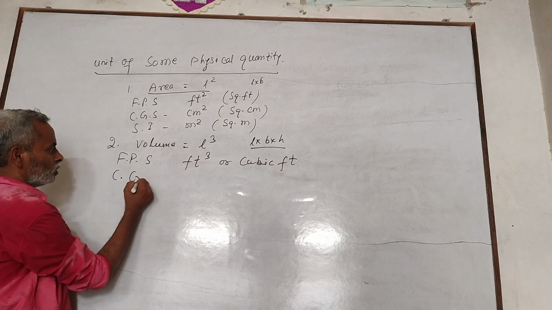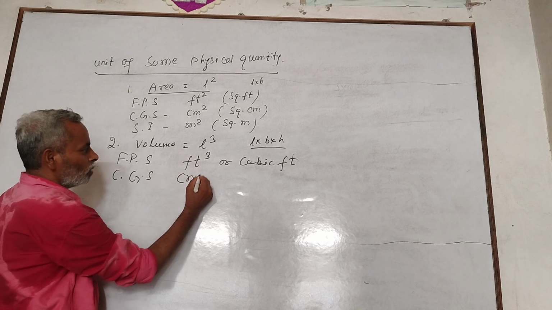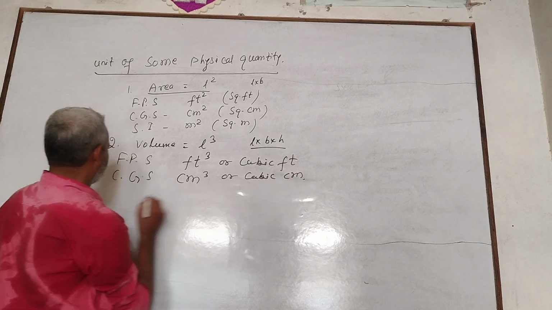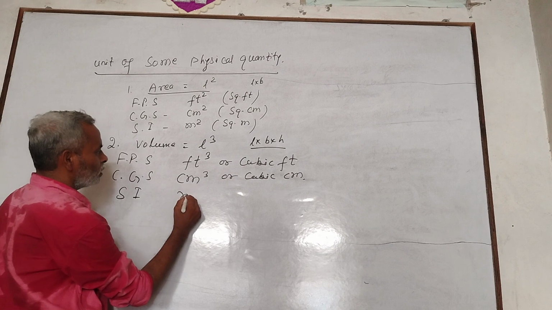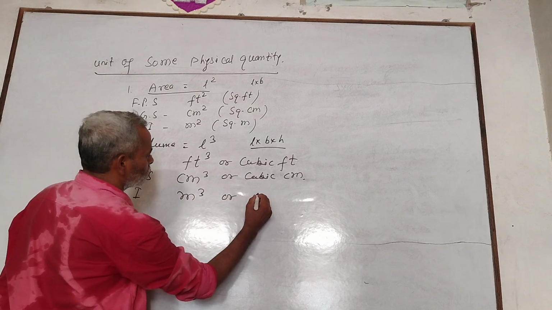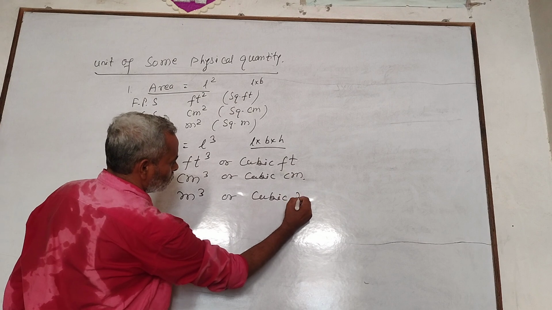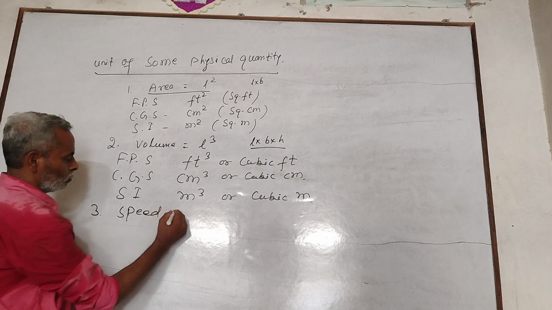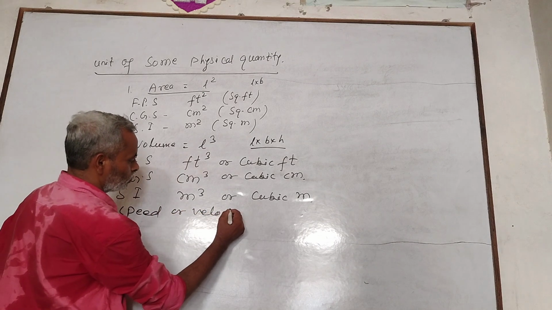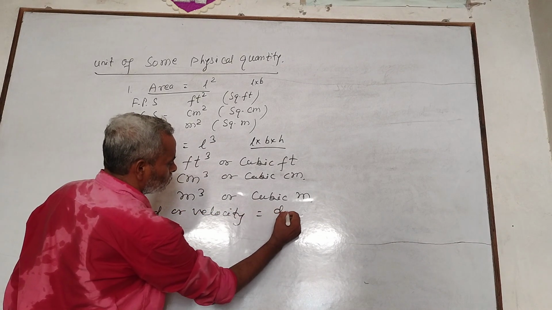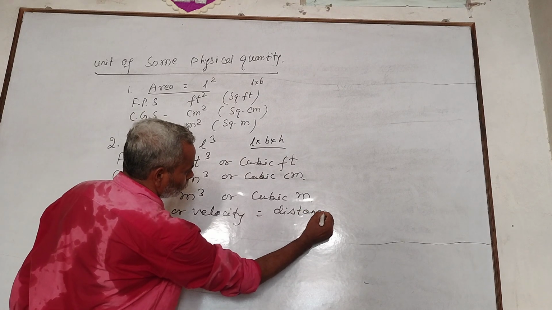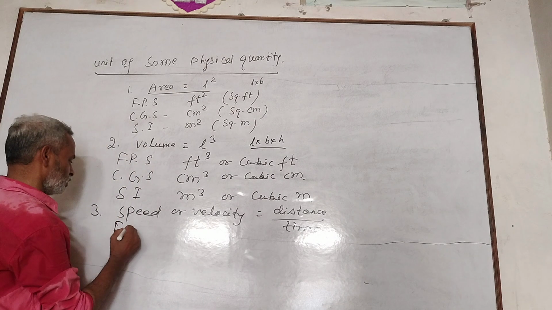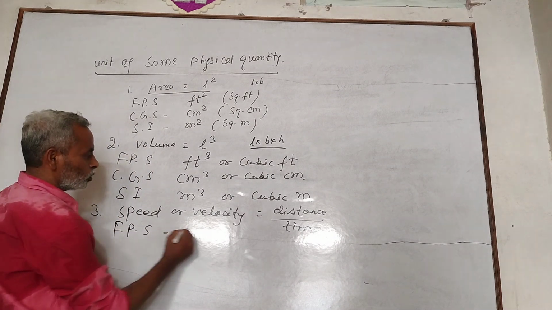Third, speed or velocity equals distance by time. In FPS, unit of distance is feet and time is second. Therefore, we write feet per second. In CGS, cm per second. And in SI, meter per second.